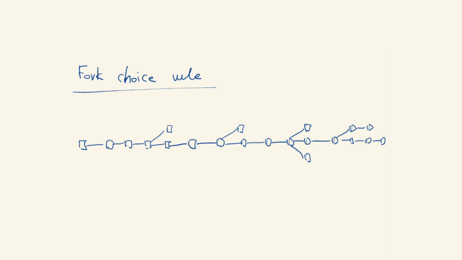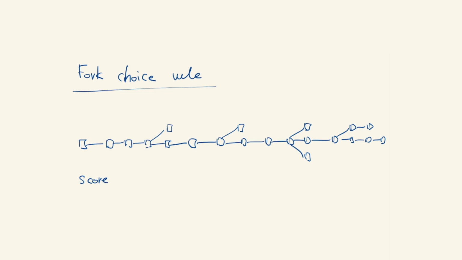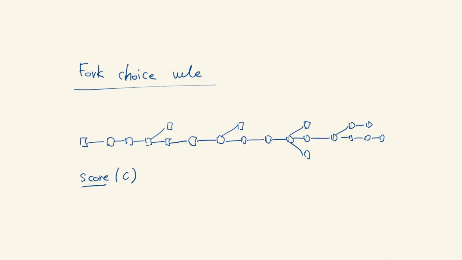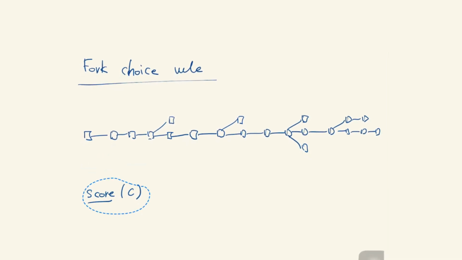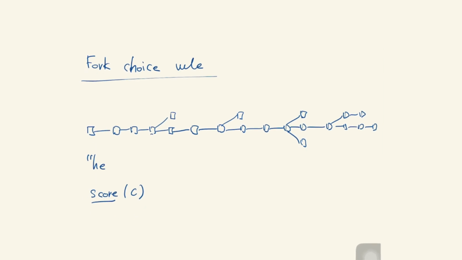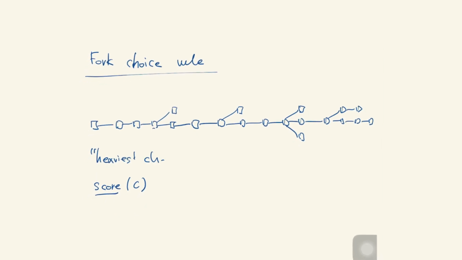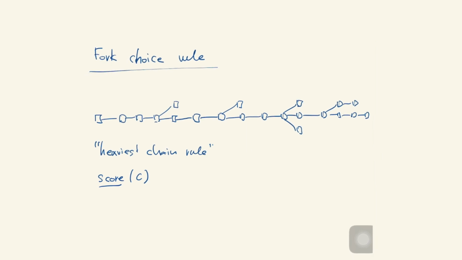So let's recall what is the fork choice rule in Bitcoin and Ergo. What happens here is you have a scoring function which takes in a chain and gives you a number, which is the score of that chain. How much is that chain worth? And then what you do is you compare the scores of two different chains in order to extract the best one, right? And what we say always is we want the heaviest chain, or we want the longest chain, right? So this is the heaviest chain rule. That's what we do.